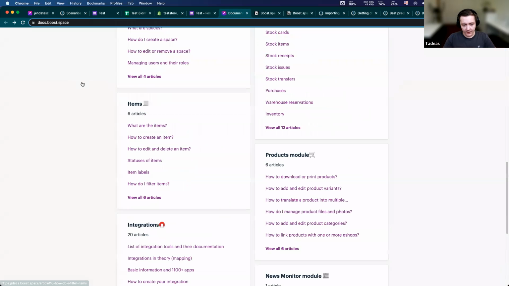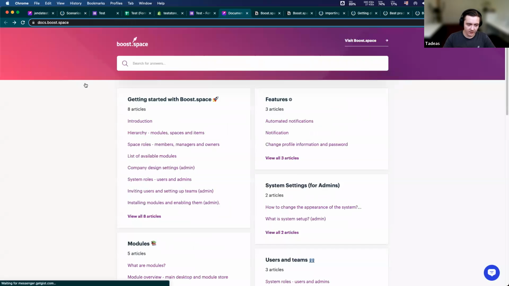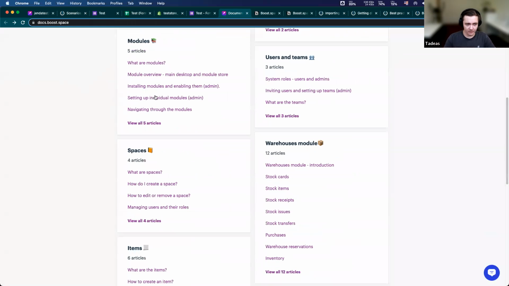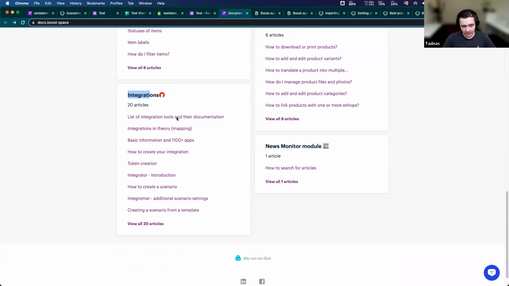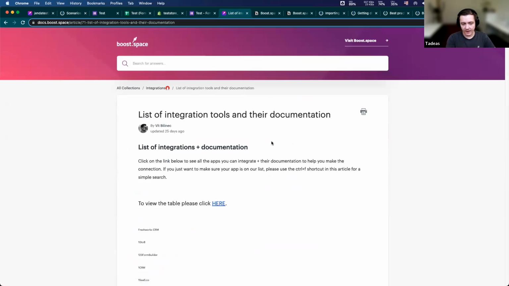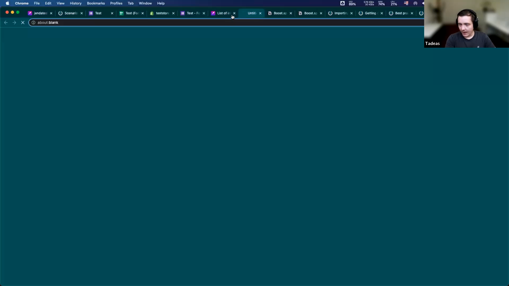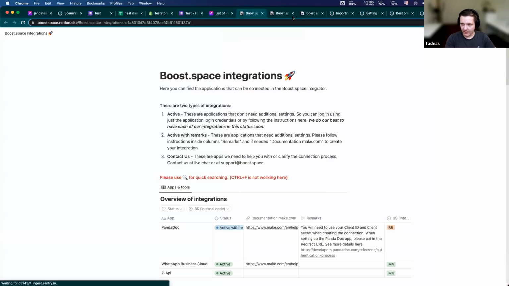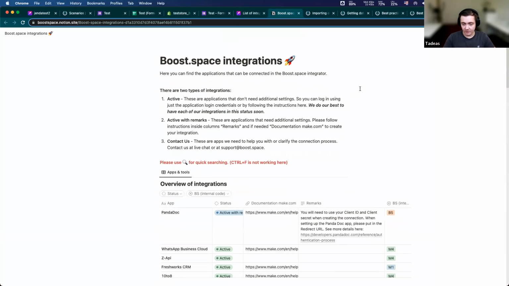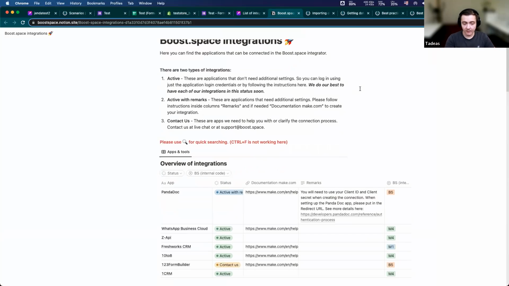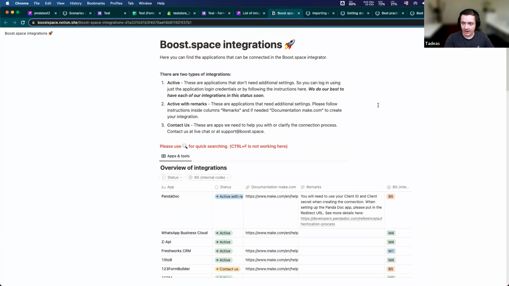Inside our documentation, we have this section that is showing you a list of the tools that we can integrate with. Inside here, you can find this table, and this is the most up-to-date information about what is happening with all the integrations. There are 3 main statuses here. Active: most tools are active and you can immediately use them. There's no need of any additional settings.